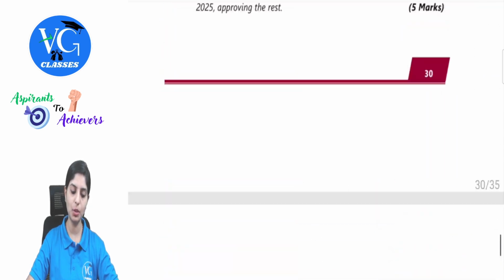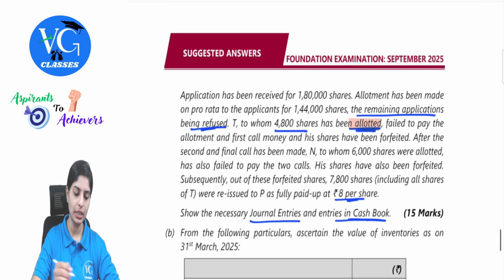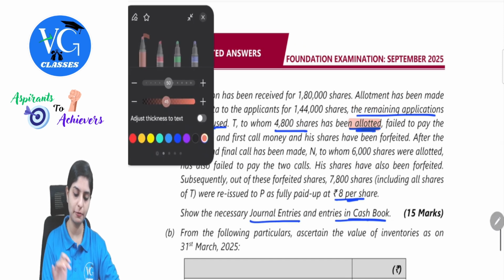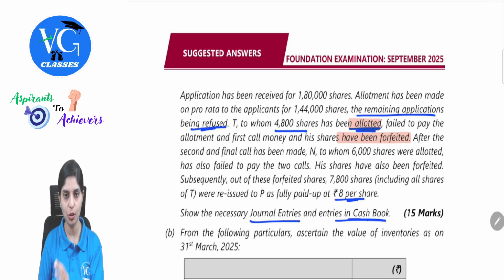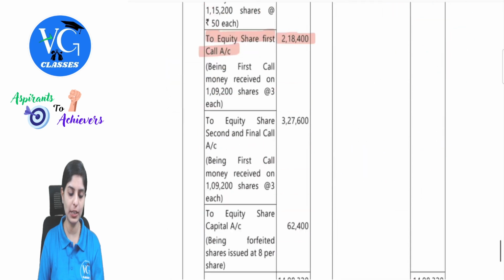But before that, observe one important thing in the question. The question clearly specifies that T, to whom 4,800 shares have been allotted, failed to pay the allotment and first call and his shares have been forfeited. So what does this mean? Immediately after making the first call, his shares have been forfeited. So before we make the second call due, we have to first make the forfeiture of these 4,800 shares. So what will be the forfeiture entry?